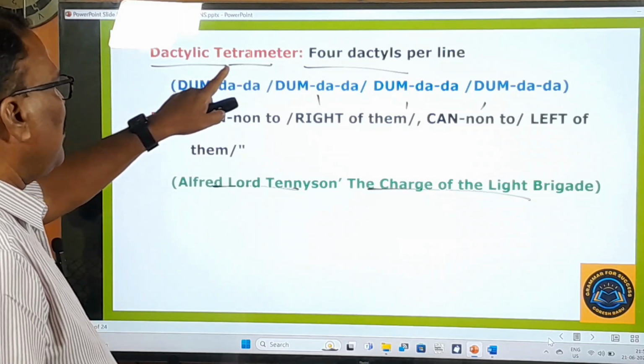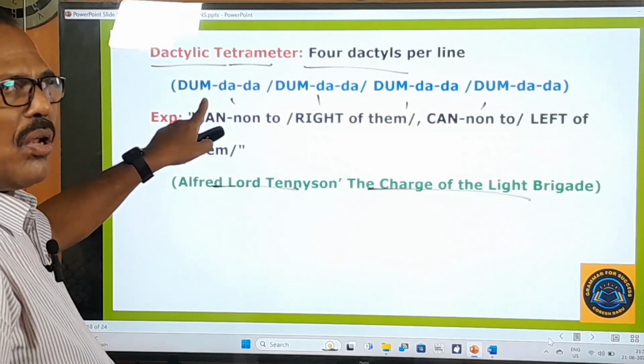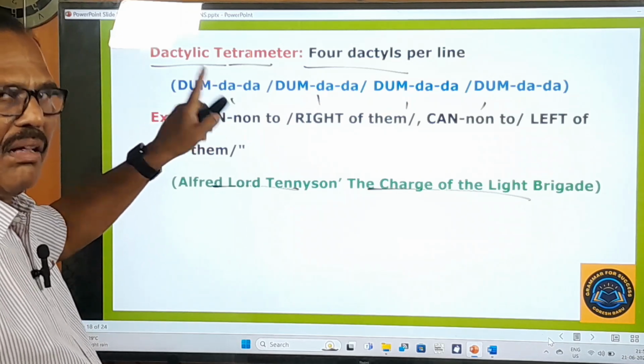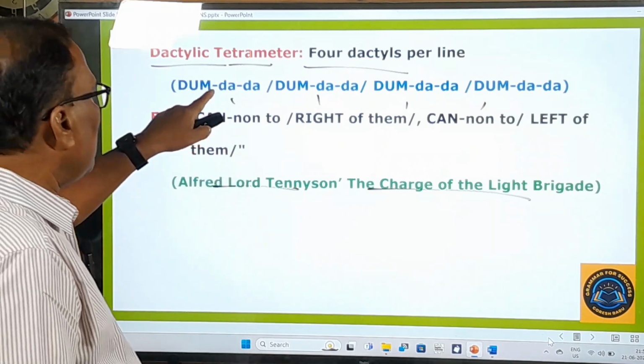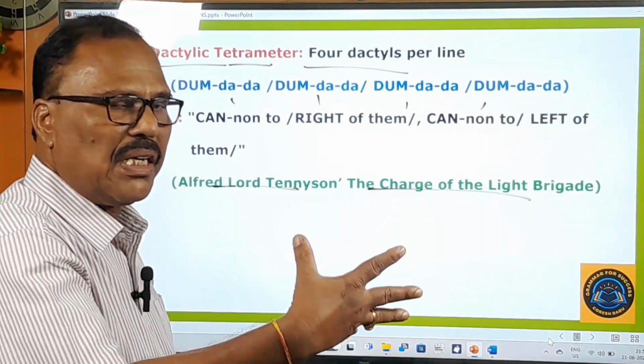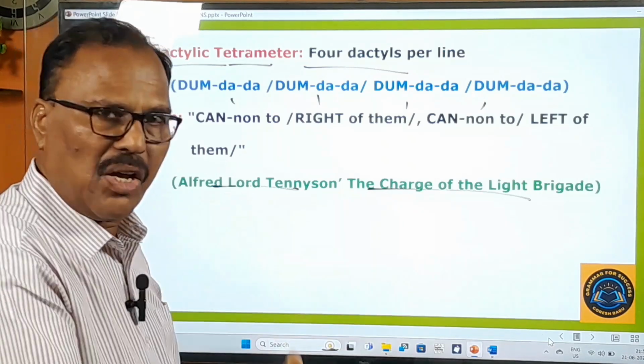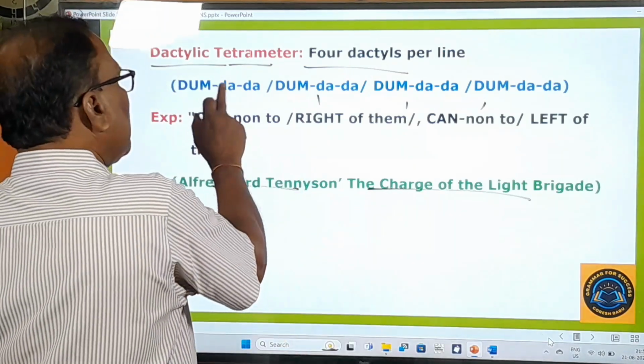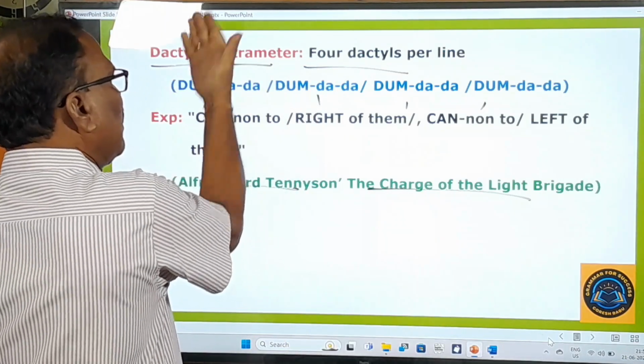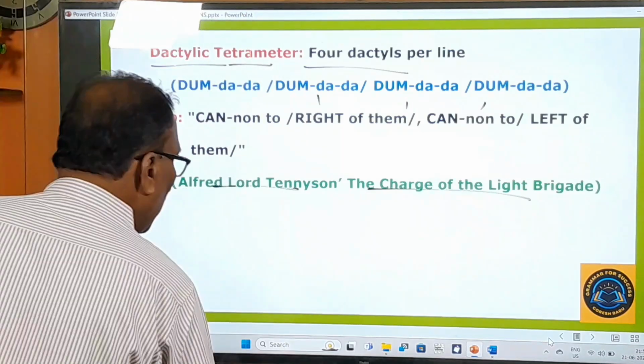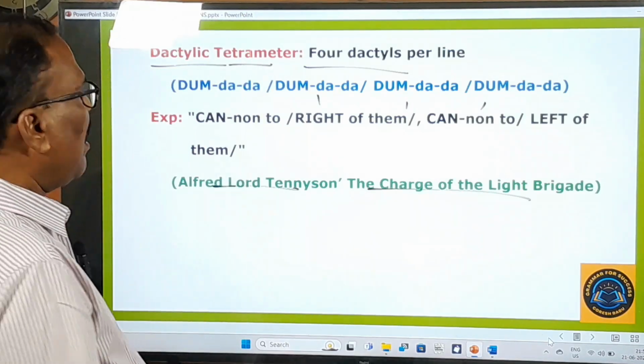A dactyl will be like this. Always a dactyl is dum dada. That is a dactyl. So if these dactyls are used 6 in a line, this is a dactylic hexameter. If these dactyls are used 4, that is called dactylic tetrameter. Something like that. Now let's move on to learn other things.